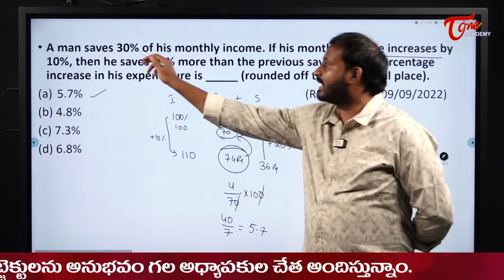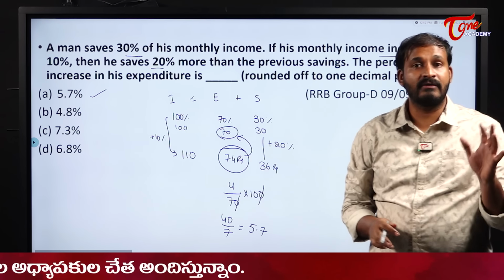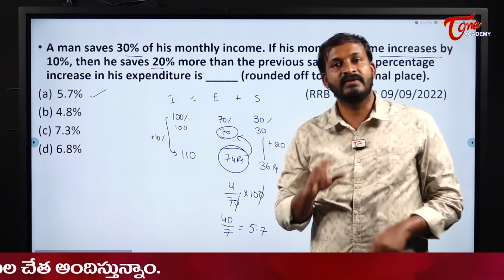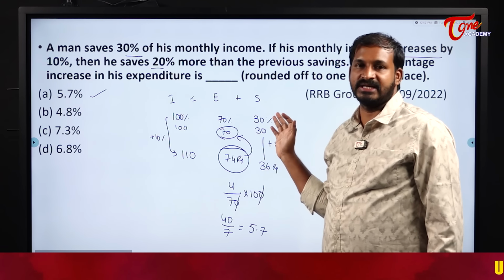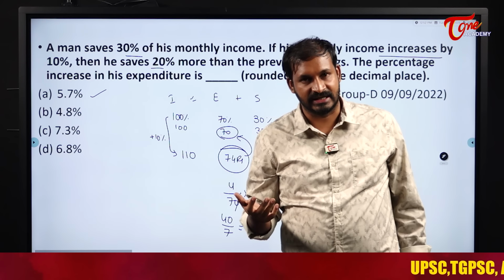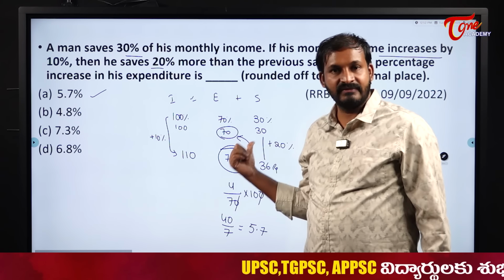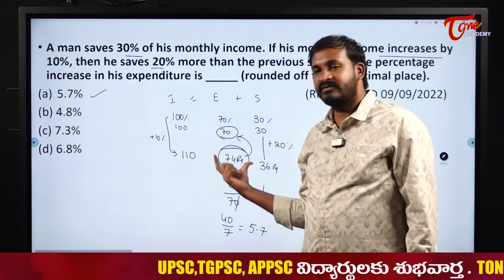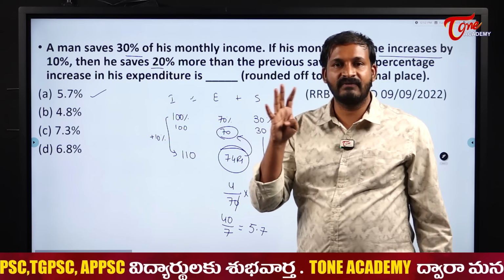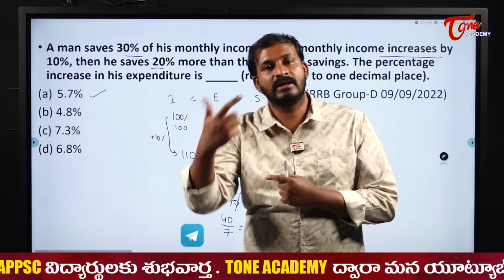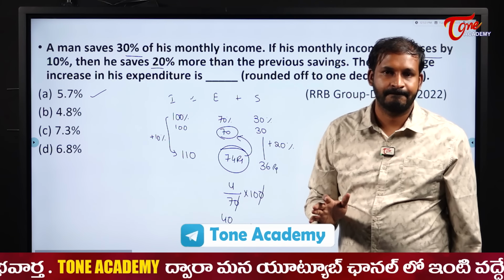So that is the reason I am writing it as 5.7%. Understood? Whenever the numbers are not given, in the previous problem they gave us the numbers, so we don't have an opportunity to assume. But whenever the numbers are not given, my suggestion is take it as 100 rupees, 70 rupees and 30 rupees. Then you will easily understand. His income increased by 10 rupees and his savings increased by 6 rupees. So what is the difference between 110 and 36? 74. So his expenditure is increased by 4. So always we are comparing with the previous one. That is the reason we are writing it as 4 by 70 into 100.